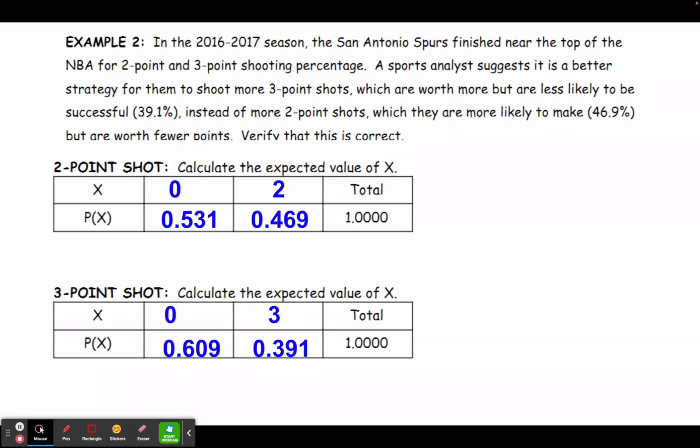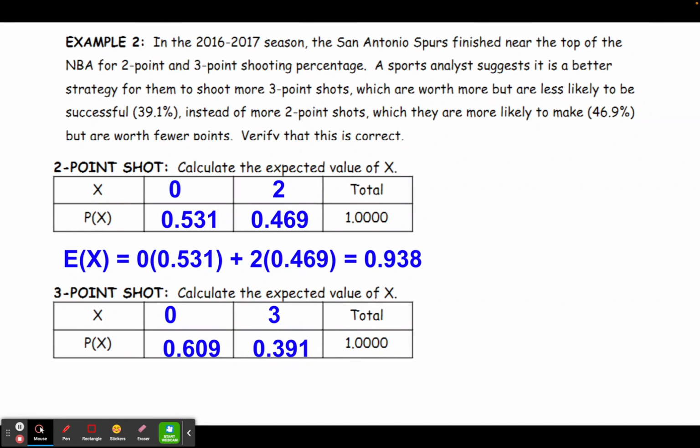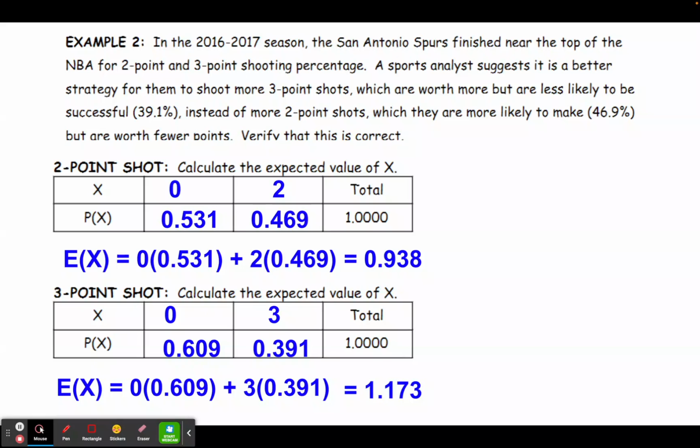Just like we did in the first example, we'll calculate the expected value of each of these 2 scenarios. So for the 2-point shot, the expected value is 0.938. For the 3-point shot, their expected value is 1.173. So the sports analyst is in fact correct that in the long run, it's a better strategy for them to go for more 3-point shots.